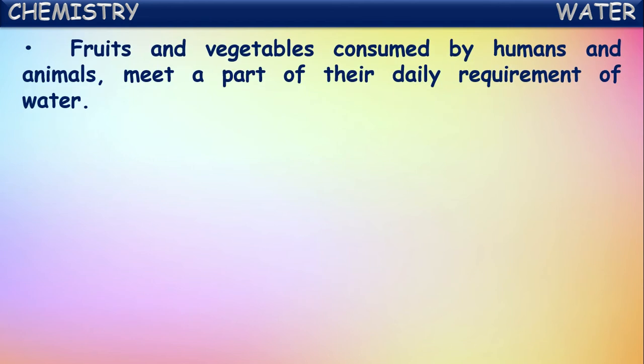Okay. Another one, fruits and vegetables consumed by humans and animals meet a part of their daily requirement of water, because these fruits and vegetables are mostly made up of water only. Around 80 to 90% of these fruits and vegetables contain water. So by consuming these, humans and animals meet a part of their daily requirement of water.